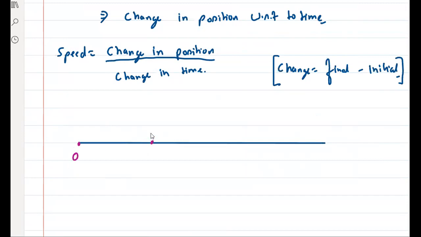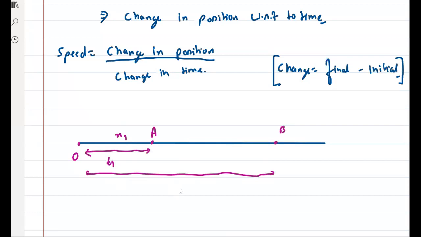And you were at point A in T1 time. Suppose ये time लगा T1, यहाँ से यहाँ तक आने में. And the distance is x1. This distance is x1, right? And from A to B, the time taken, right? So this is point B. The time taken is T2, and this whole distance is x2. Okay.